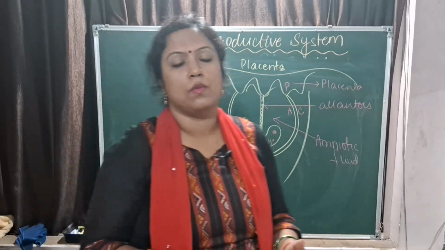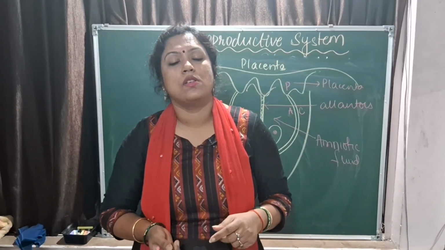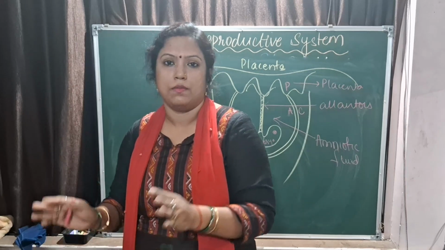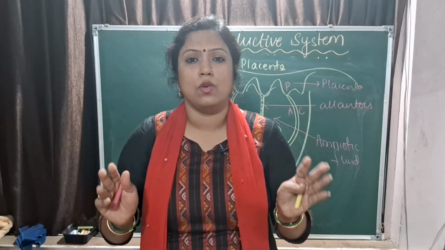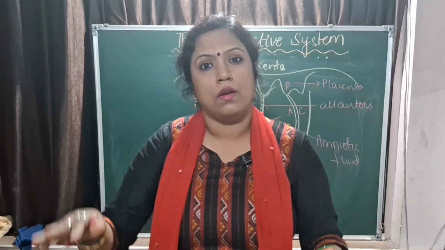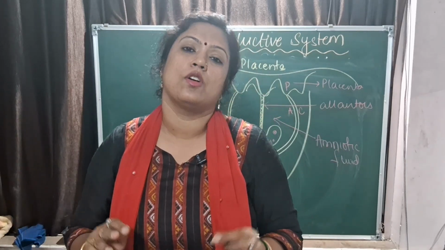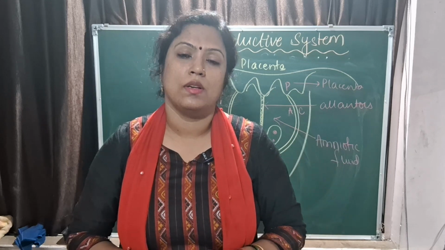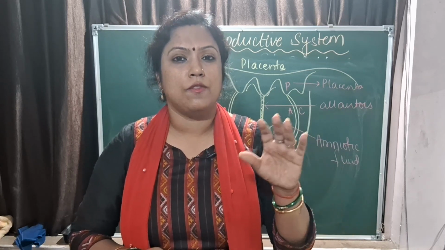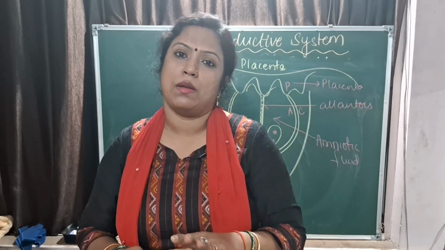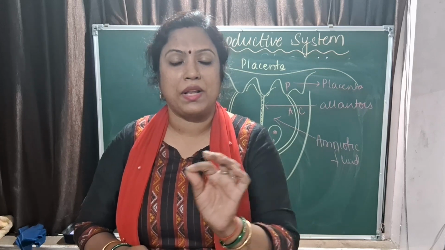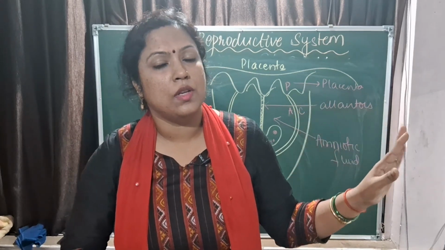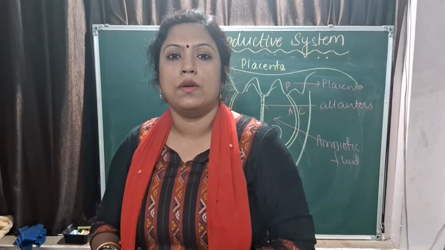Then you talk about what is parturition. Parturition is the delivery of the full term grown fetus, that is the completely grown baby. When it is delivered by the mother, it is called parturition. There is a word called micturition in the excretory system chapter, expulsion of urine. So the difference between micturition and parturition can be asked. Micturition is for expulsion of urine, parturition is for the delivery of the baby.